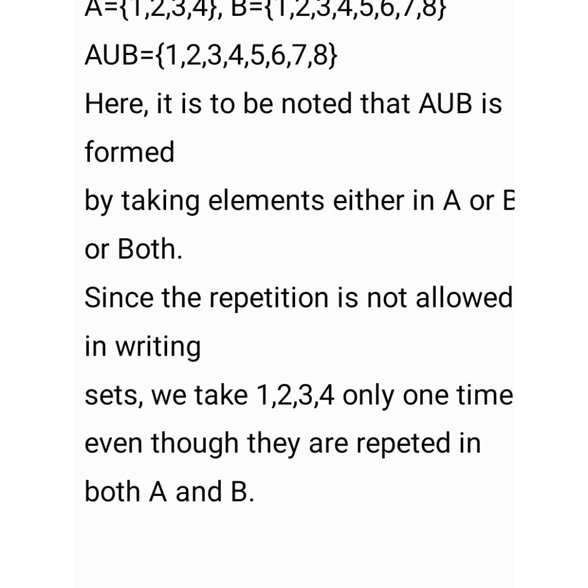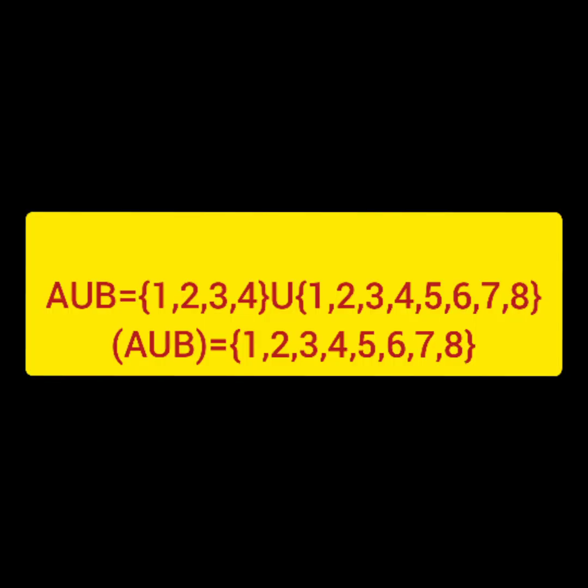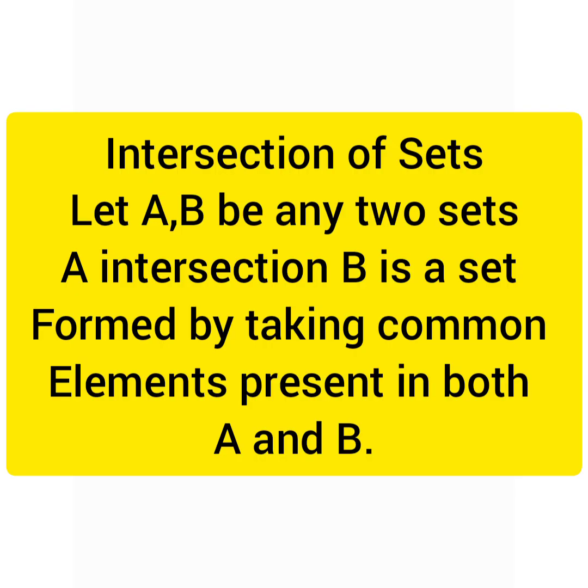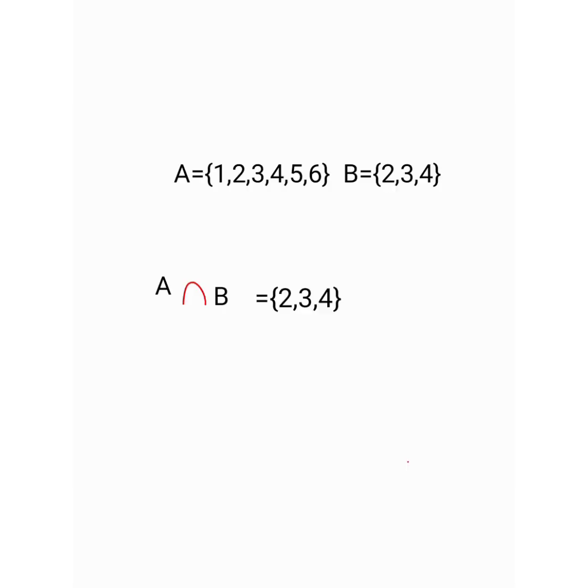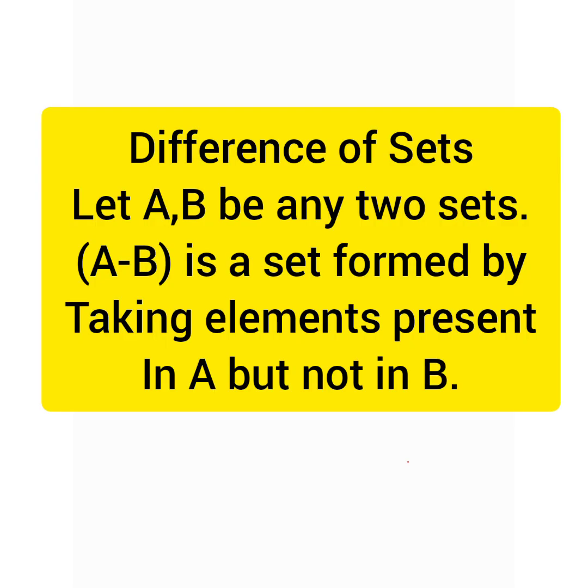Where A union B is taken, A union B is formed by taking elements either in A or B or A and B. Elements can be taken only one time, repetition is not allowed. A intersection B is a set formed by taking common elements present in both A and B. For example, A is equal to {1, 2, 3, 4, 5, 6}, B is equal to {2, 3, 4}. A intersection B is taken by taking common elements 2, 3, 4. Therefore, A intersection B is equal to {2, 3, 4}.